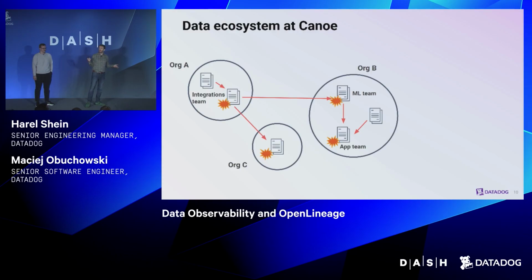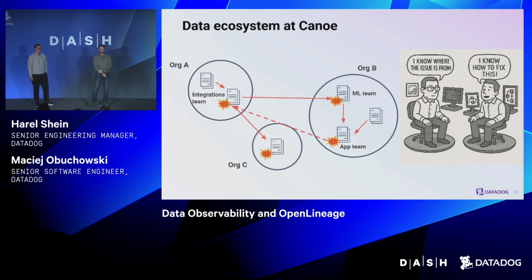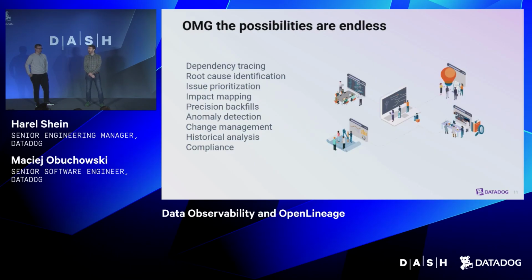Now, if we had this central place where we tracked for each data set, who's reading it, who's writing it, and we had this end-to-end observability, then the engineers could very quickly see, oh, I know where this issue's from because I know that there's the app team getting data from the machine learning pipeline, and that's using the integrations team data, and we would have resolved the issue much faster, hopefully. And really, once we have good end-to-end data lineage, there's so many other things we could be doing. We could look at impact analysis. So I'm about to push a change.